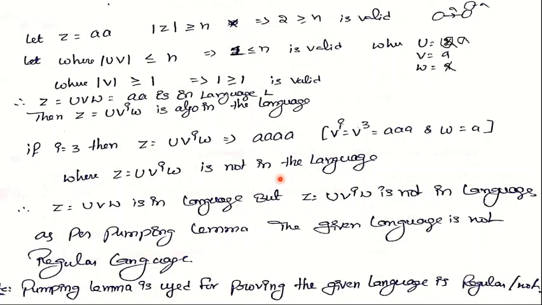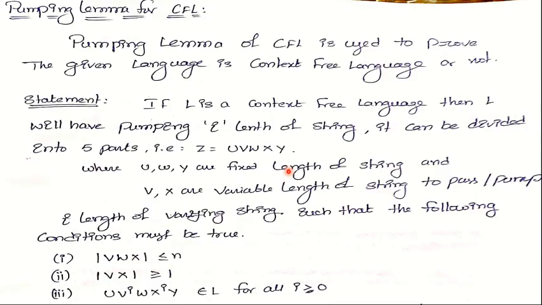At that time, whatever string is generated by that particular language, is it accepted? Then the language is a regular language. In case the generated string is not accepted, then the particular language is not a regular language. This is the process of proving whether the given language is regular or not by using the pumping lemma.